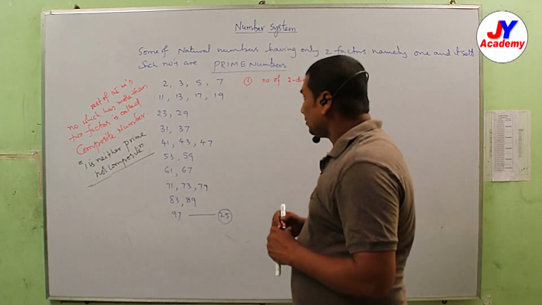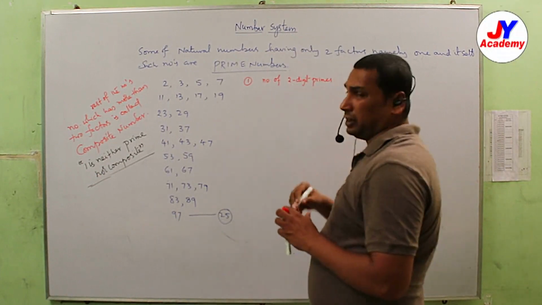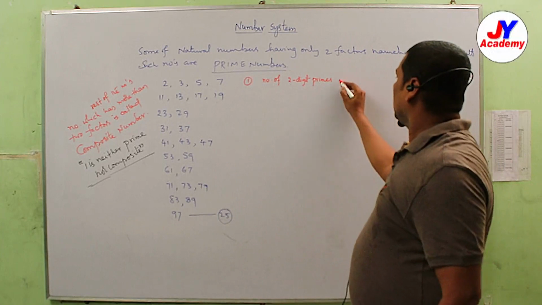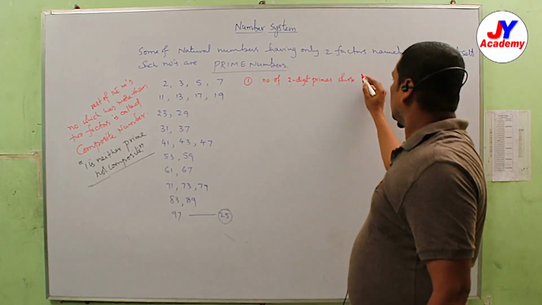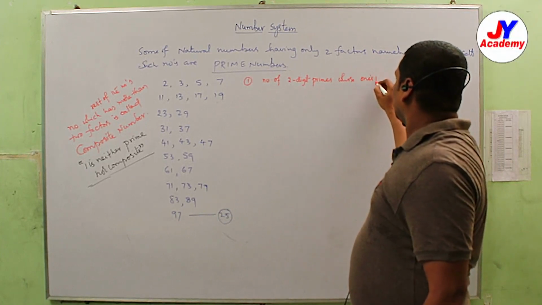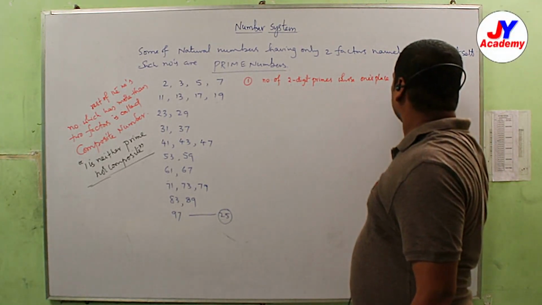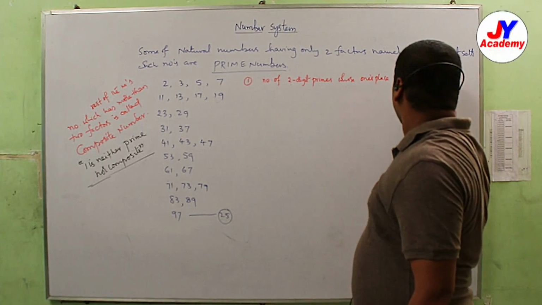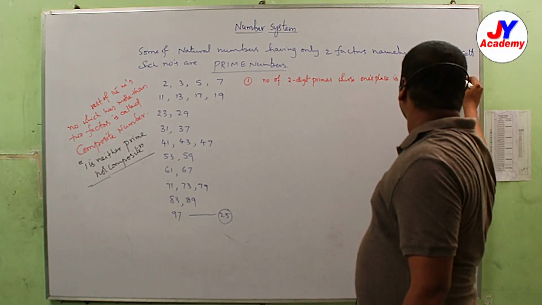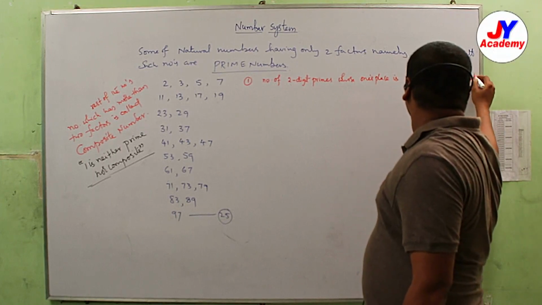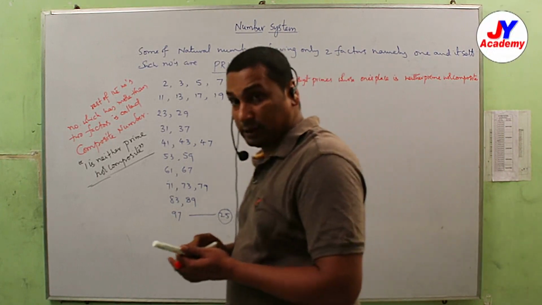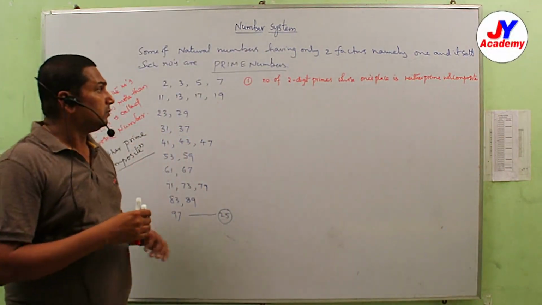So number of 2-digit primes whose ones place is neither prime nor composite. That is the question. Understood or not?